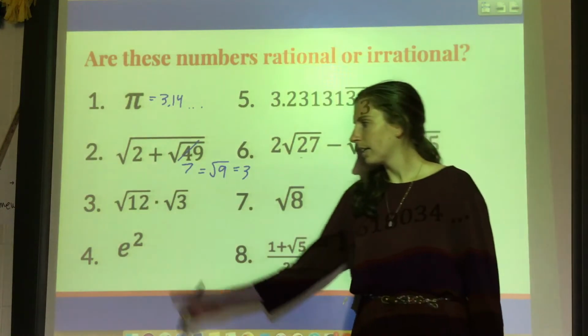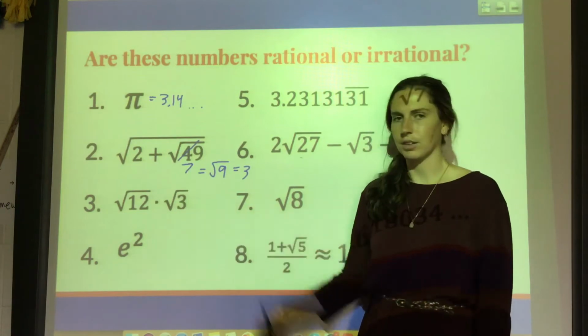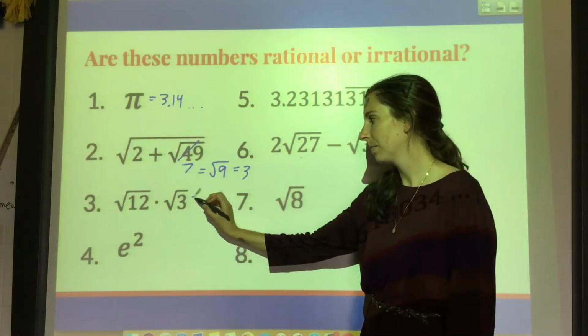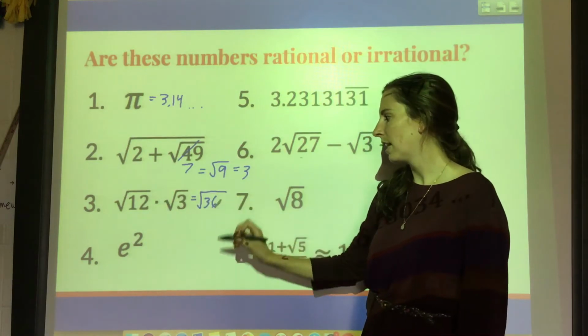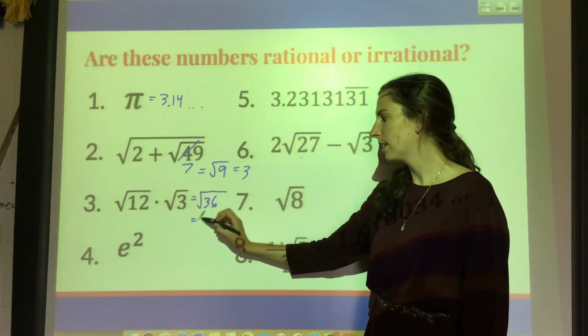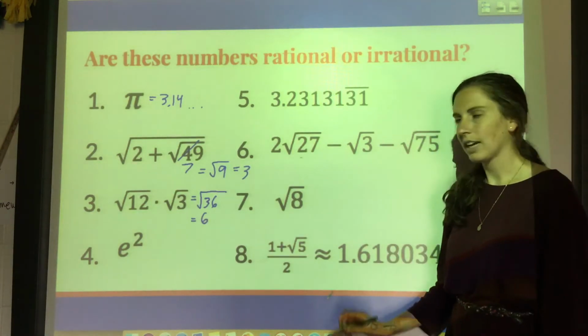This one, same thing. Square root of 12 is irrational, and square root of 3 is irrational. But when I combine them, 12 times 3 is 36, and the square root of 36 is just plain old 6, a rational number. So that's kind of interesting.